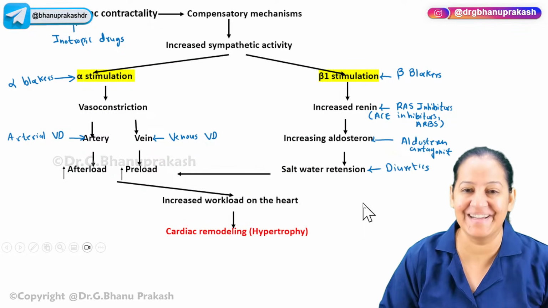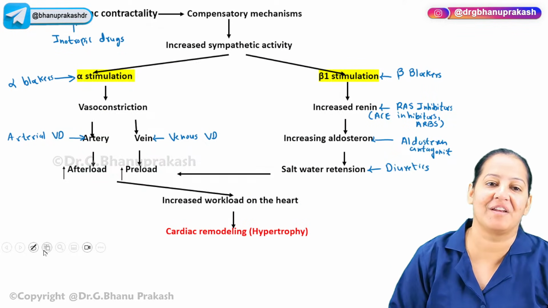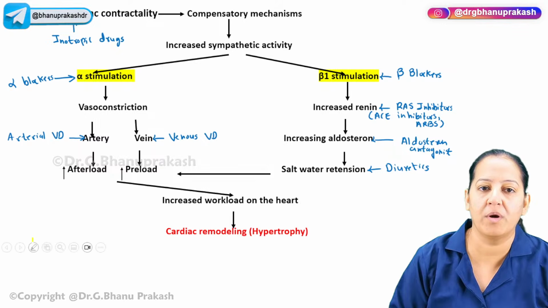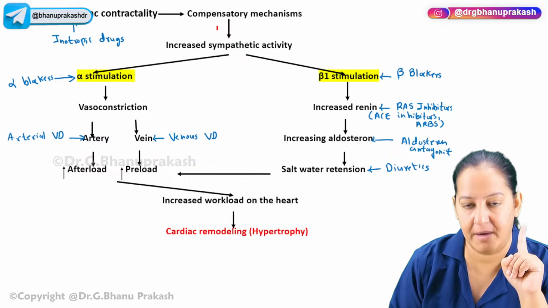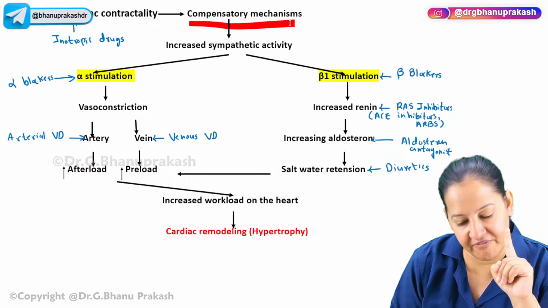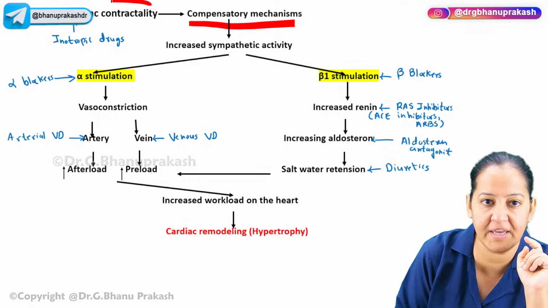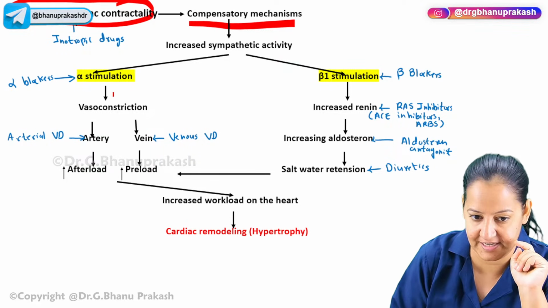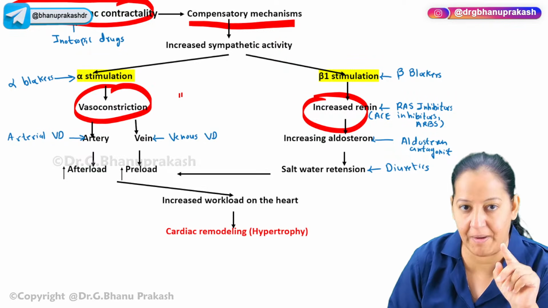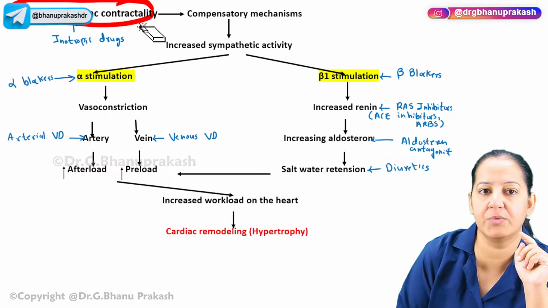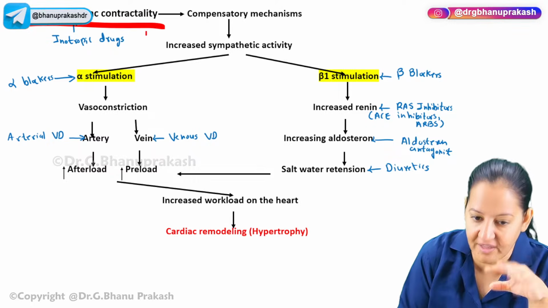Please come back. Now, to inhibit this compensation, at various steps I can block. What can I do? Number one, please understand, as a compensatory mechanism, one thing is good, two are bad. The good thing is increased cardiac contractility, and the bad things are vasoconstriction and increased renin secretion. These are the two bad ones. So what drugs can we use here? Number one, to further increase contractility.